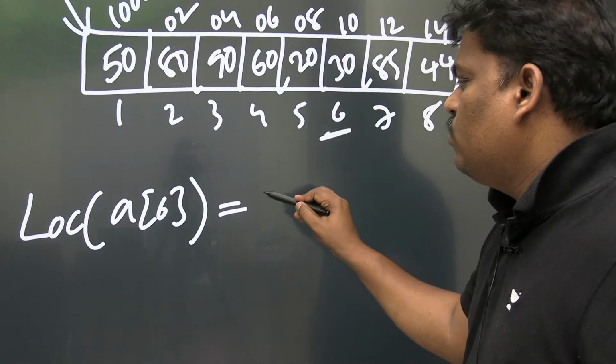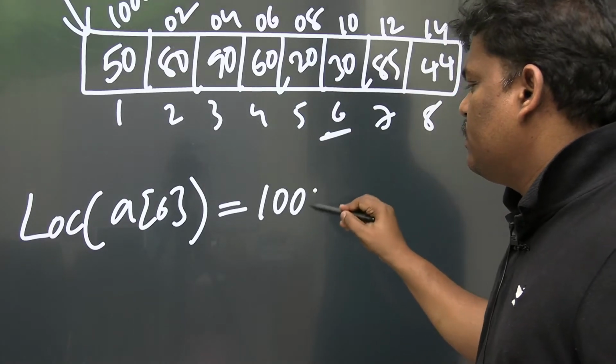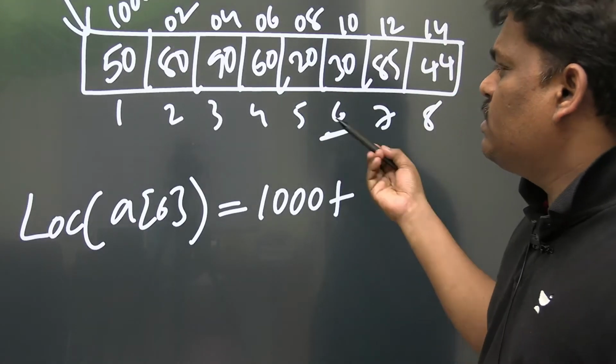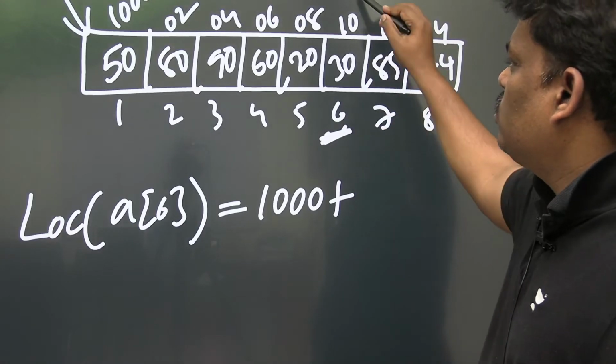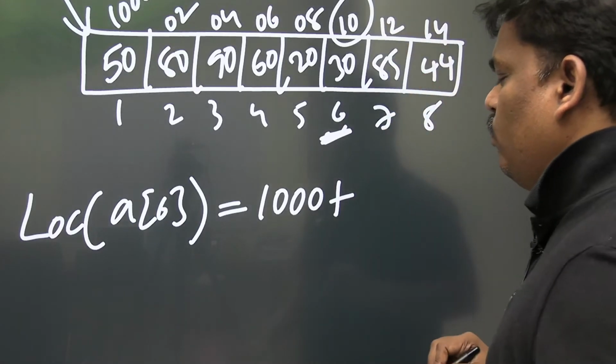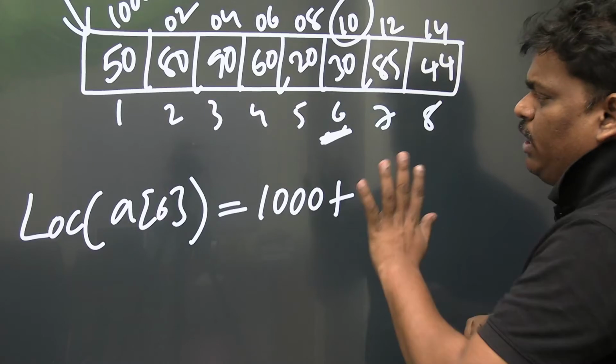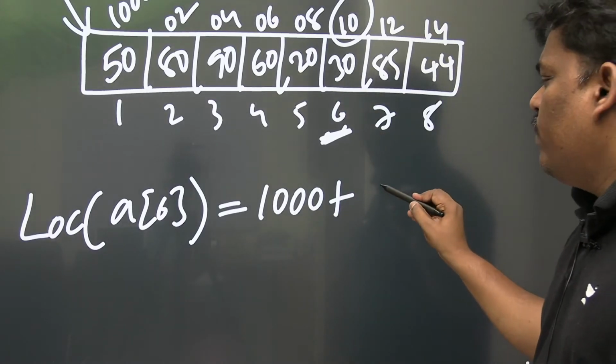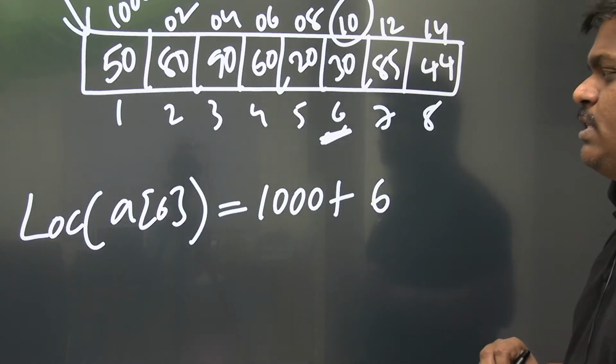To find the location of A of 6, first you take the base address, 1000, plus. Location means address. The sixth element address is 1010. How do we get it? 1000 plus, the base address you write first. Next, you want to find the sixth element address.